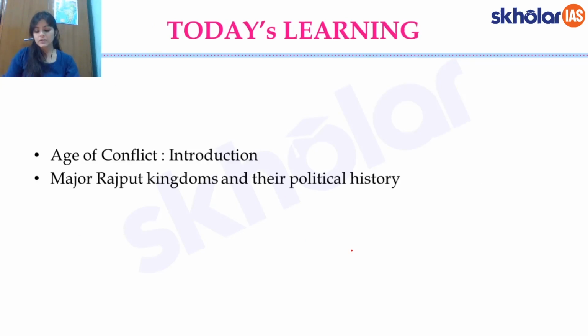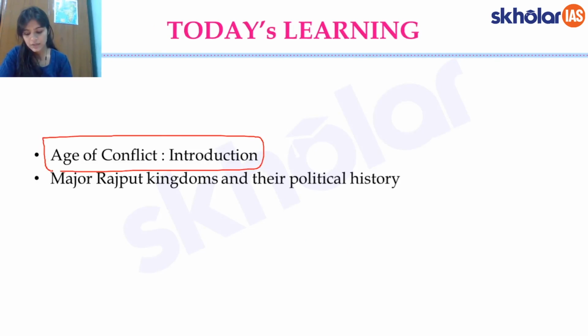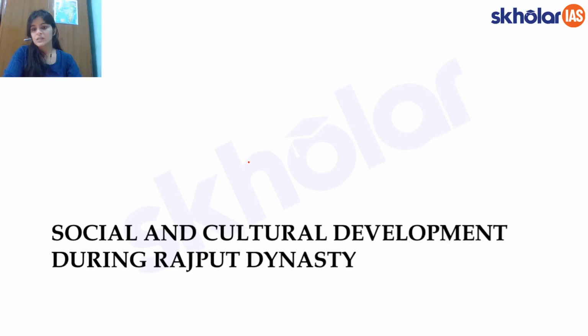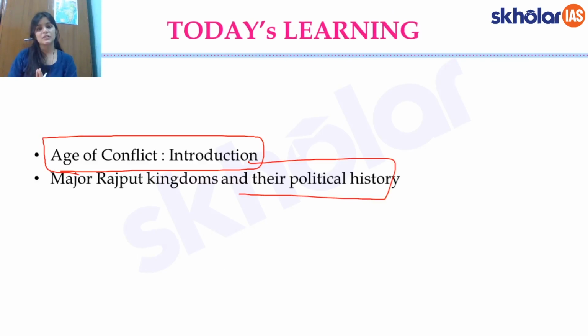So what have we learned today? Essentially, we have learned about the age of conflict. We took an introduction, and we tried to understand the major happenings and events, and why it was called the age of conflict. How did the three major tripartite powers break down, and then we learned about the major Rajput kingdoms, and we also looked at their political history. So this is all that we're going to talk about today.